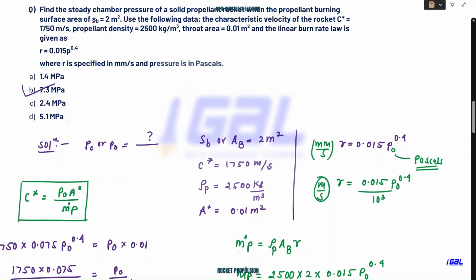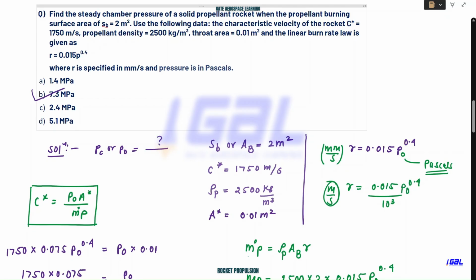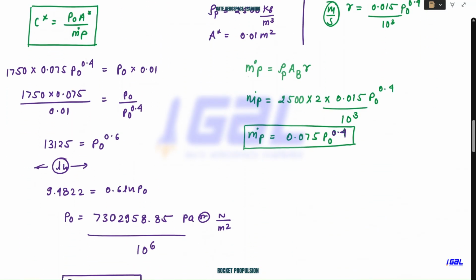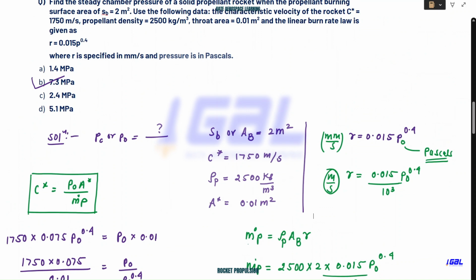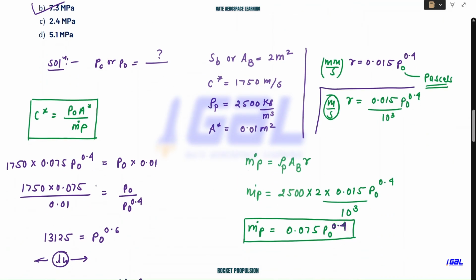So I'm assuming that everyone is crystal clear with each and every step, how we have proceeded for the m dot p calculation, how we have used this equation, and how I have converted this equation from meter per second to mm per second to meter per second. Be very cautious that when they have defined this equation in terms of these two quantities, everything should be in the provided units. I mean to say that if they have said it should be pascal, then put pressure as pascal, and whatever r value you're getting should be in mm per second. But if you require it in meter per second, you can convert this, provided you don't touch the value of p naught.